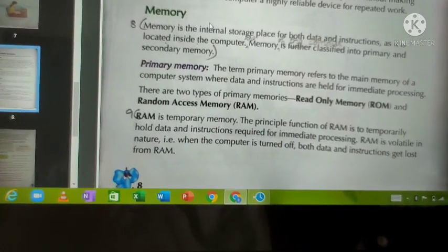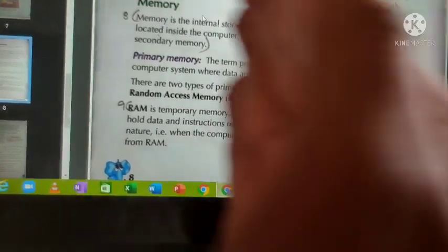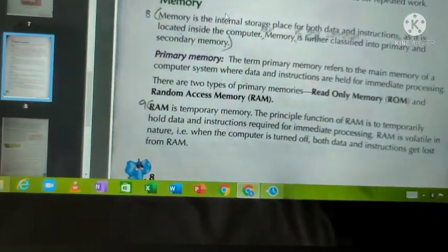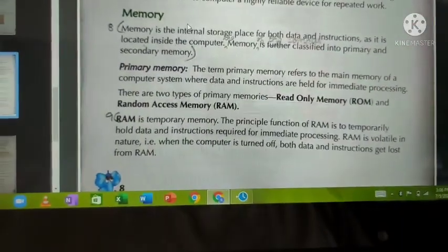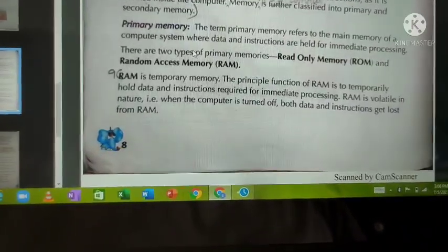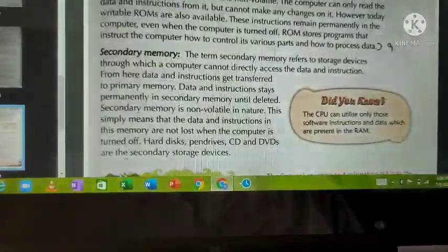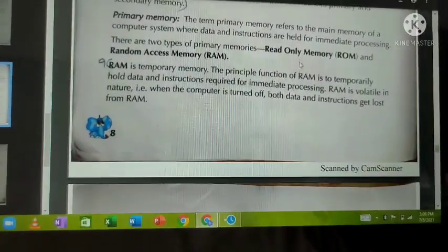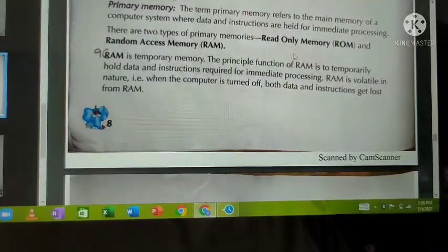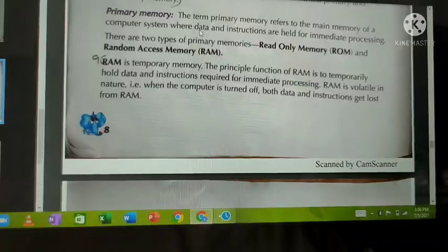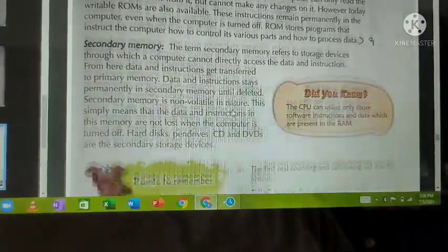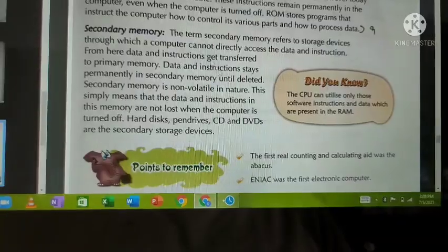If you are getting confused with the memories, just move forward and see this video once again. From memory you see once again, so you will easily understand. In memory there are two types: primary memory and secondary memory. In primary memory you have two types, that is read only memory and random access memory, also known as ROM and RAM. That we saw. And finally we saw secondary memory also.